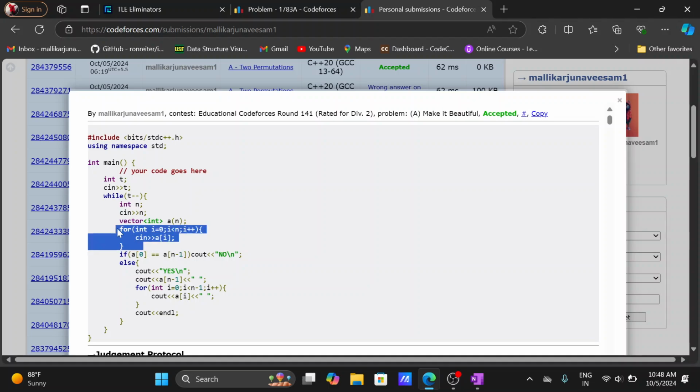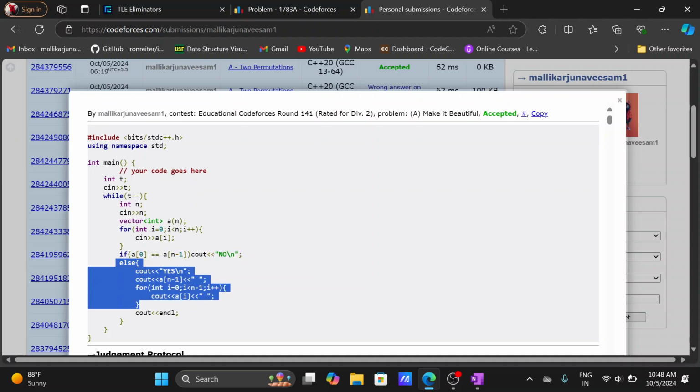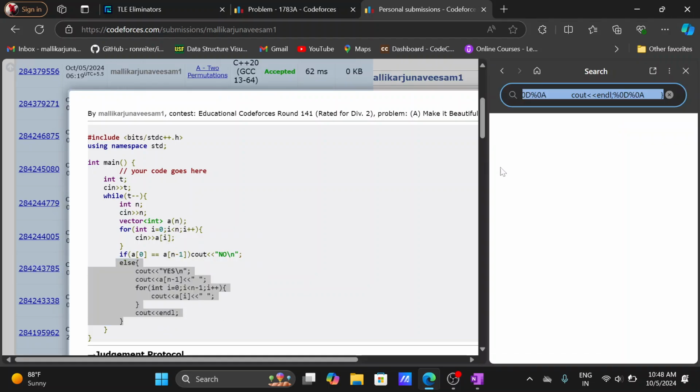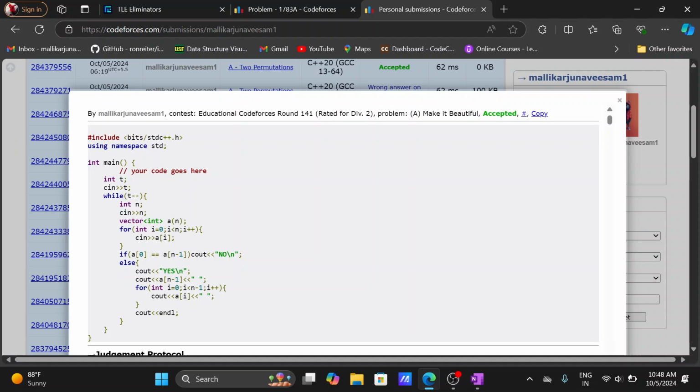So after reading the array, I have to check whether the array I am reading is actually a sorted array. If the first element and the last element are equal, we have to print no. Otherwise, we just print the last element first, in order to make that array unsorted, and then I print the elements from the first to the last element minus 1.